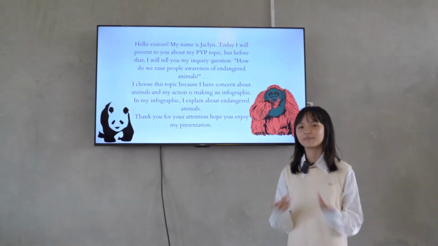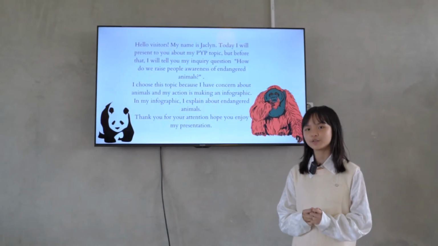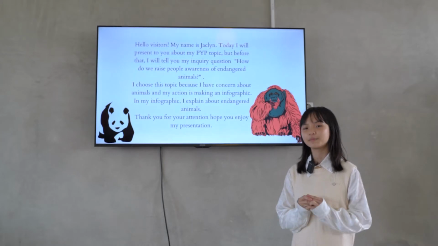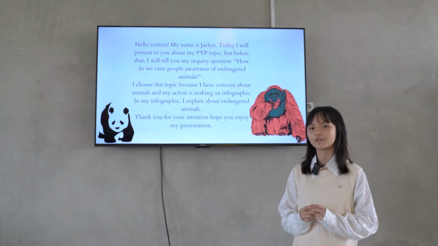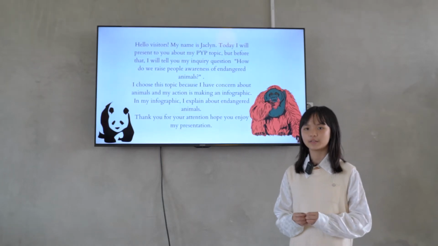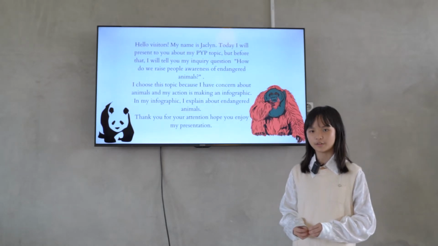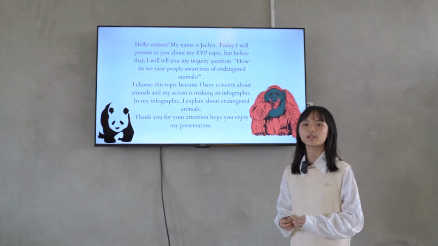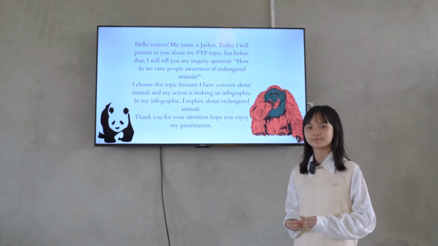Hello visitors, my name is Jaclyn from Primary 6 Thinkers. Today I will present to you about my PYP topic. But before that, I will tell you my inquiry question: how do you raise people's awareness of endangered animals? I chose this topic because I have concern about endangered animals. And my action is making an infographic. In my infographic, I explain about endangered animals. I hope you enjoy my presentation.